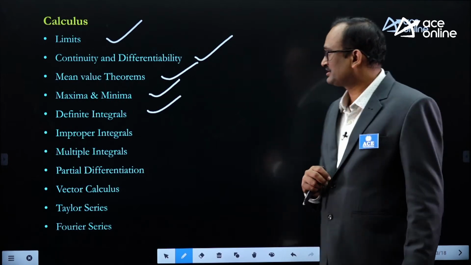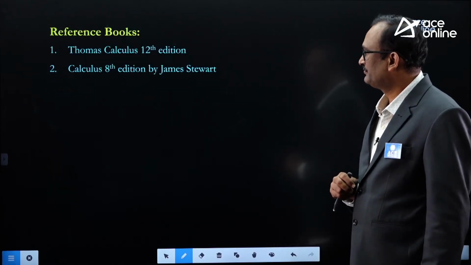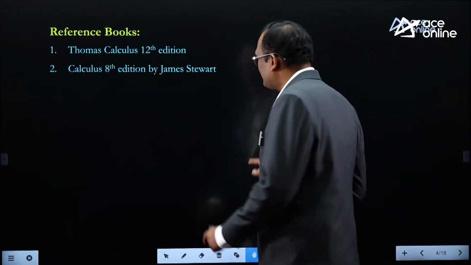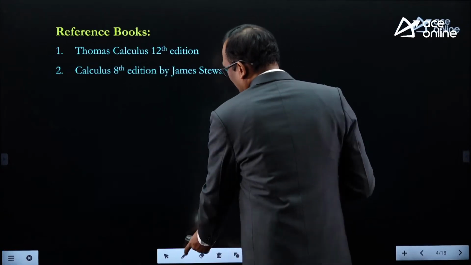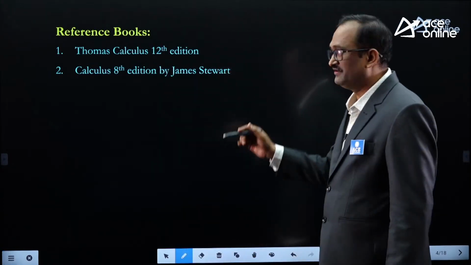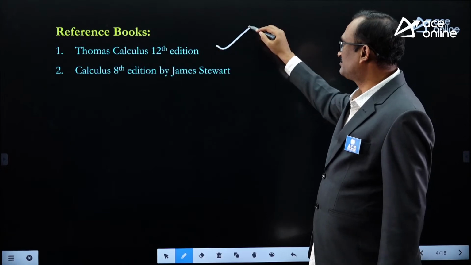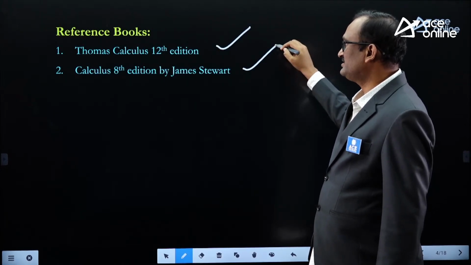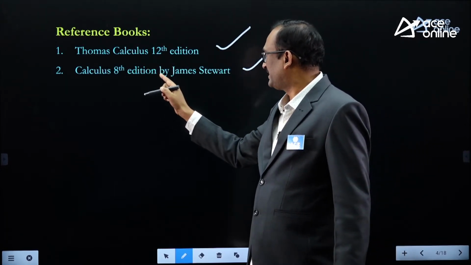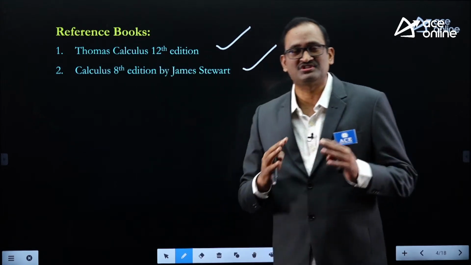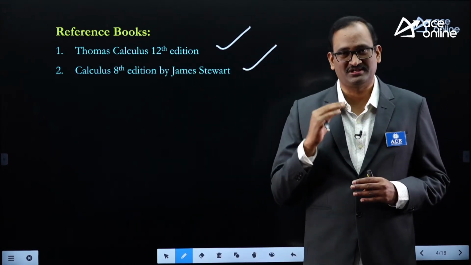The important textbooks: Thomas Calculus, 12th edition. You can download this book from the internet, PDF format is available. The next book is Calculus, 8th edition by James Stewart, which is also called Stewart Calculus.